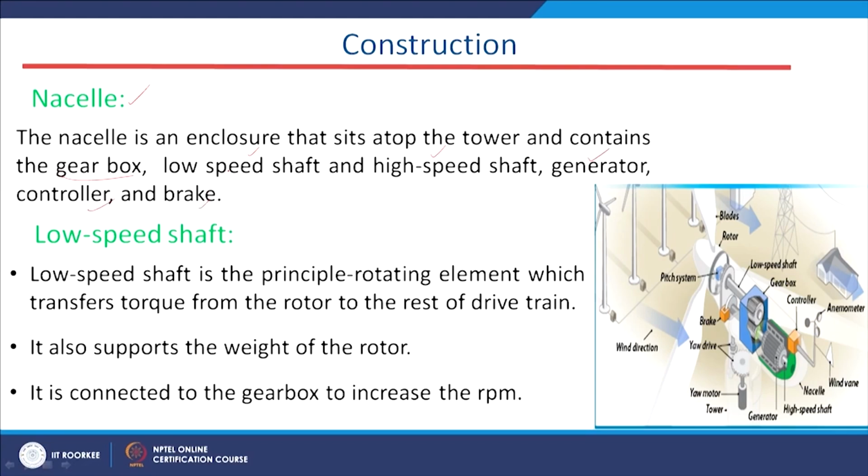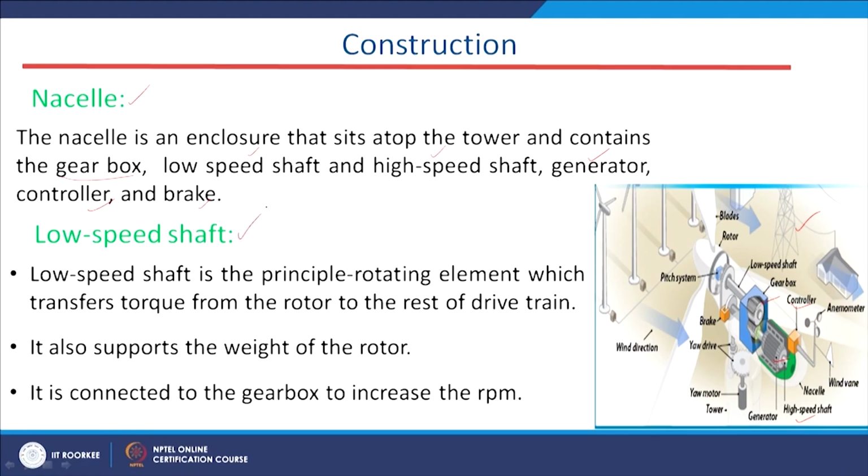All these elements together are called the nacelle of the wind energy system. Here in this picture, in the nacelle we have the generator, the controller, the gearbox, the low speed shaft and also the high speed shaft, all present inside this nacelle of the wind system.